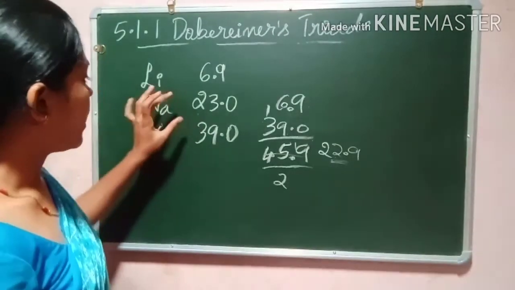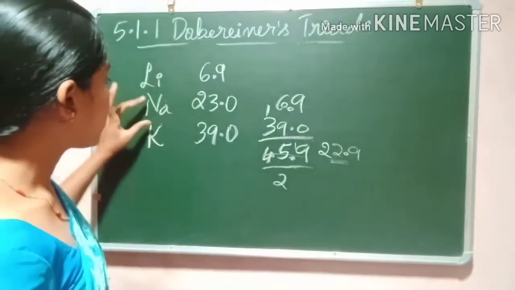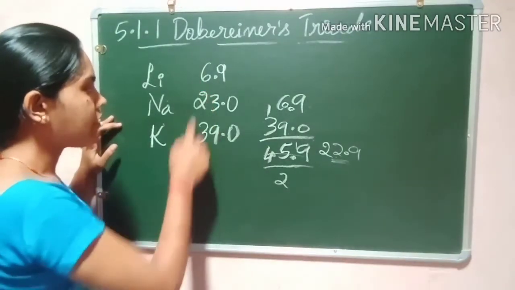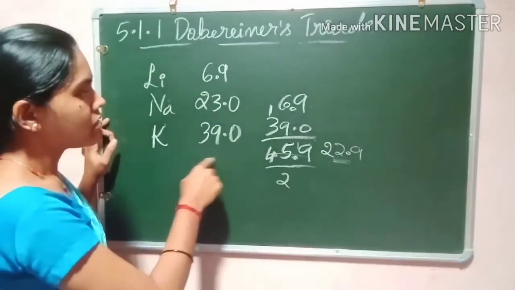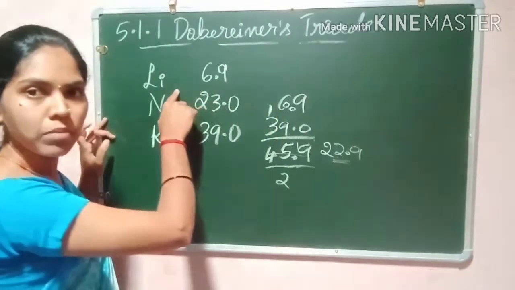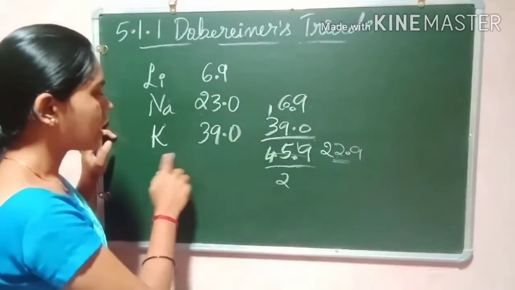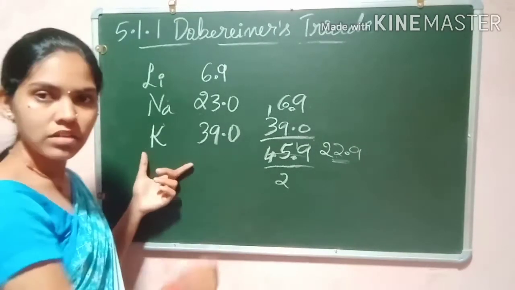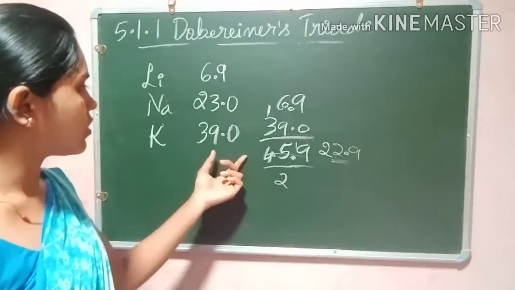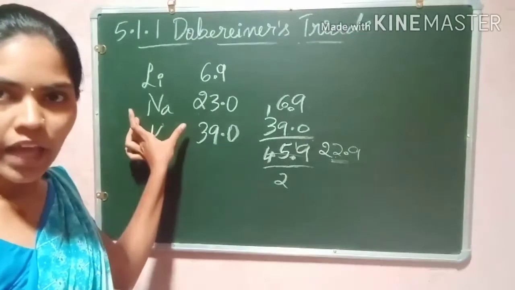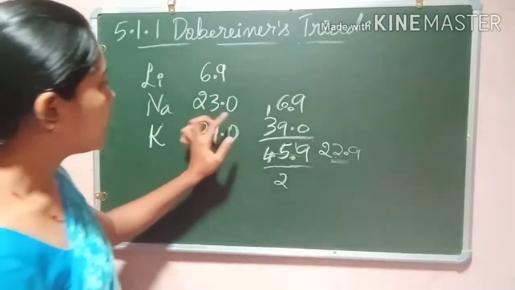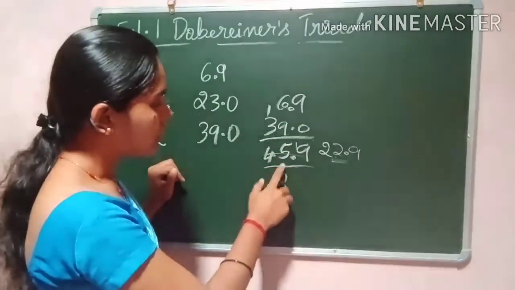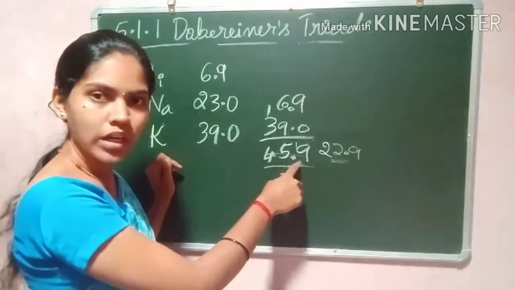The atomic mass of the middlemost element in the triad is the average of the remaining two. If you find the average, how to find? You have to add these two, 6.9 plus 39.0. When you add, you will get 45.9.